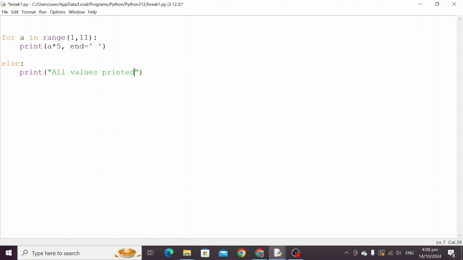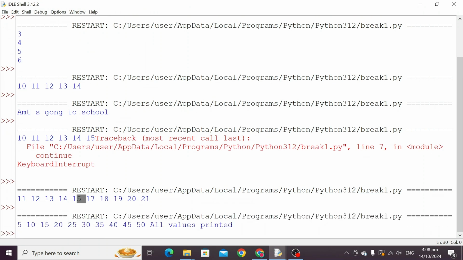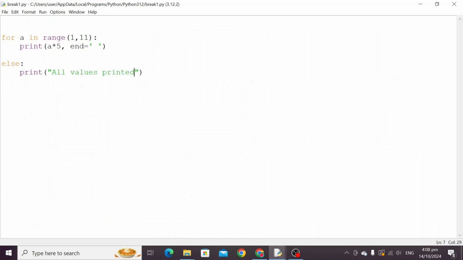So let us run it without break. We can have output here: 5, 10, 15, 20 till 50, all the outputs are coming properly, and then the else part is printed. It means the loop finished properly without any interruption.